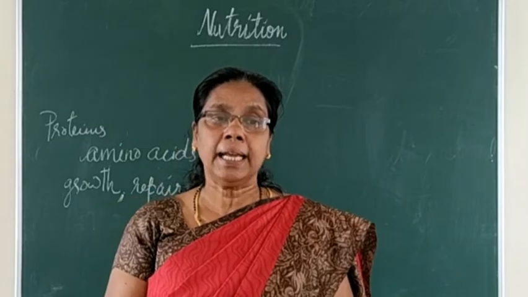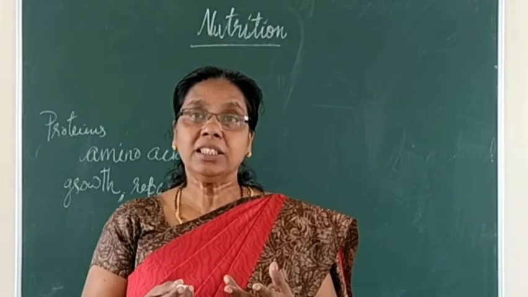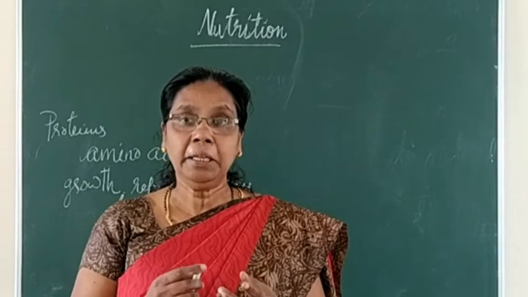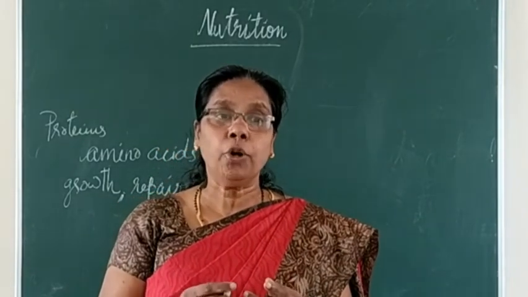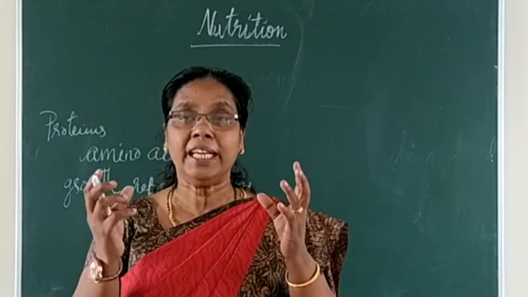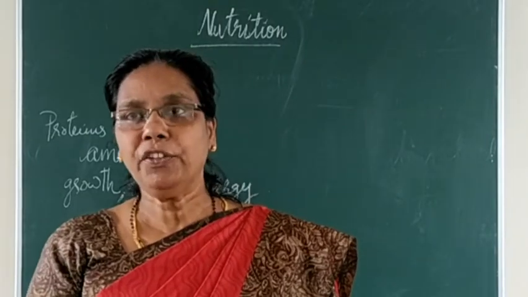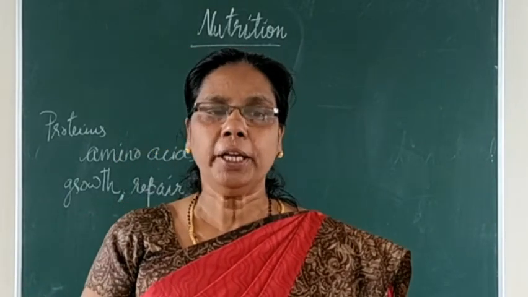Then you can say that diarrhea will be there. Then enlarged liver and anemia. Next one is oedema, that is swelling of the feet and face. That condition is called as what? Oedema. Swelling of the feet and the face is called oedema.